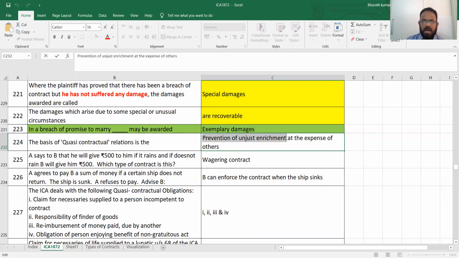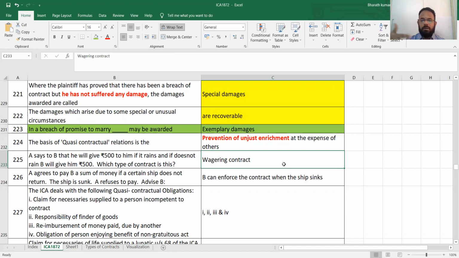They will say unjust enrichment will be stopped. It will not be like magic. They will prevent that unjust thing because it is not a contract, but it looks like a contract, so that nobody gets disturbed. This is quite an important word to be remembered. The moment they say quasi-contract, it is for the prevention of unjust enrichment. That means you are stopping something unusual. That's what they are saying.